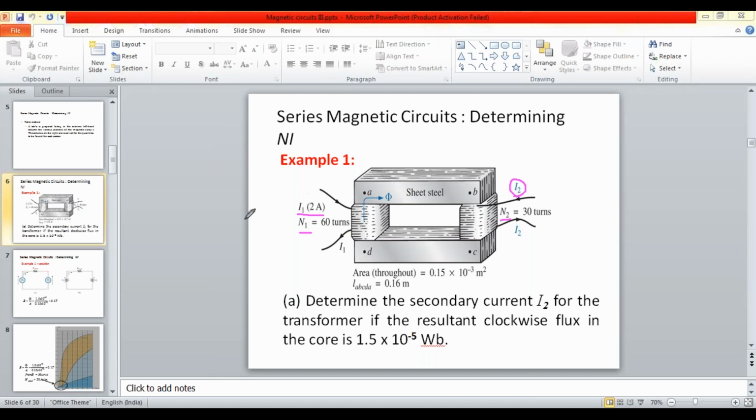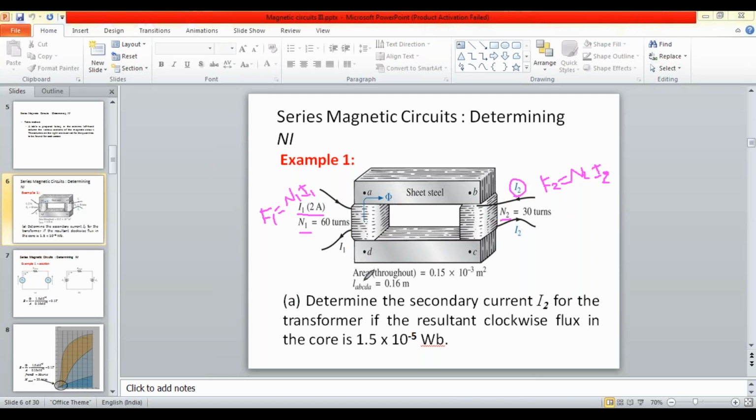That is, the primary MMF is given. The primary side MMF is equal to N1 into I1. That is, the MMF is equal to N into I. So the primary side MMF, N1 into I1, is given. Now you need to calculate the secondary side MMF, that is, N2 into I2 is to be calculated. In this problem N2 is given, but I2 is to be calculated.